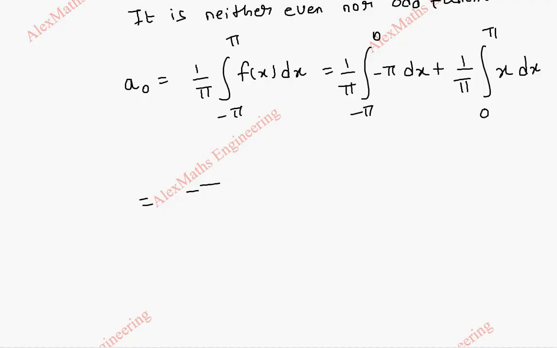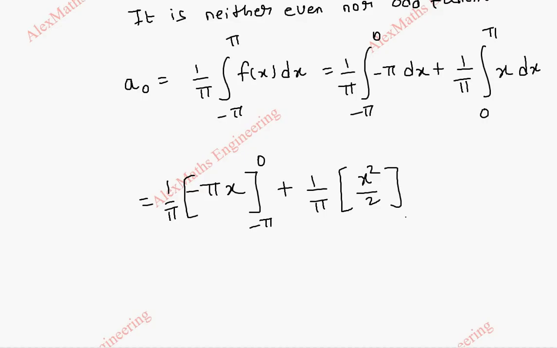The first one is minus pi. Its integration is minus pi into x. And outside we have 1 by pi and we have to apply the limit minus pi to 0. Then here it is 1 by pi. X integration is x square by 2. Limit is from 0 to pi. When I cancel this, we are left with minus x. Applying the upper limit, we get minus 0. Then minus of, we have to apply the lower limit. So minus pi. But already there is a minus sign, so minus or minus becomes plus. Then for x it is minus pi.